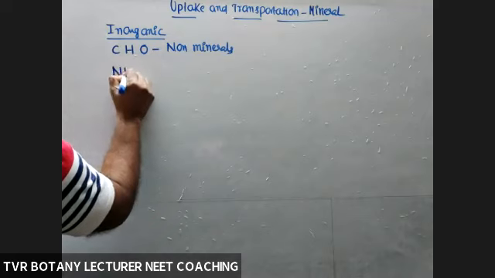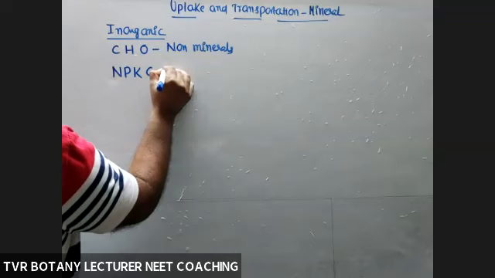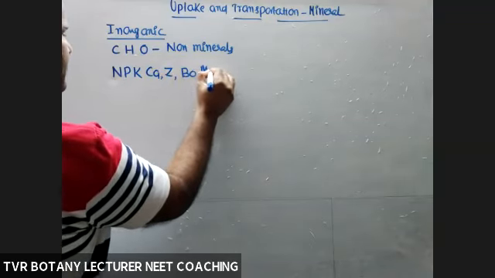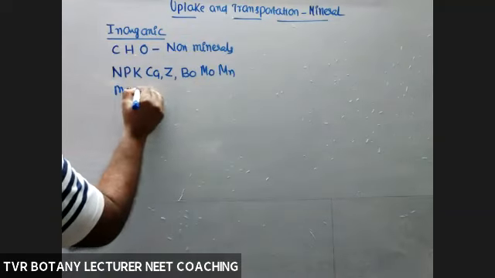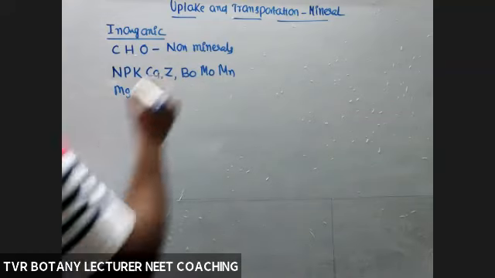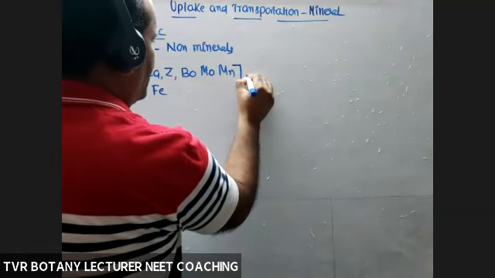Nitrogen, phosphorus, potassium, calcium, zinc, boron, molybdenum, manganese, magnesium, sulfur, and so on, iron also. Like that, many are there. So all these are the minerals.